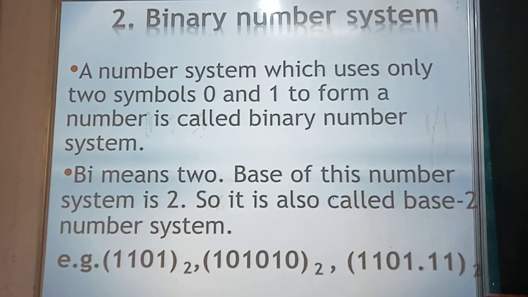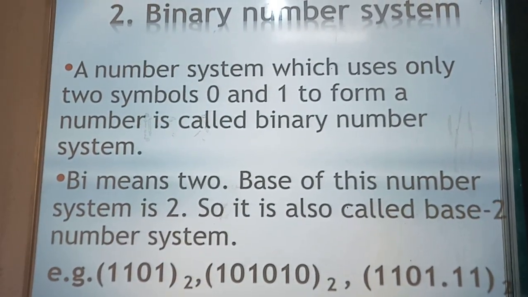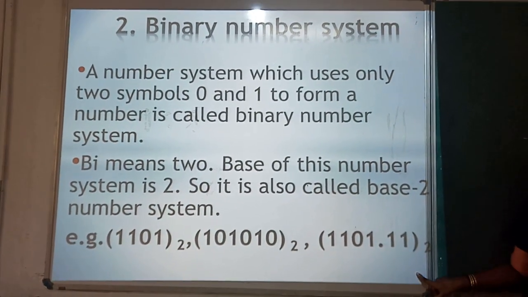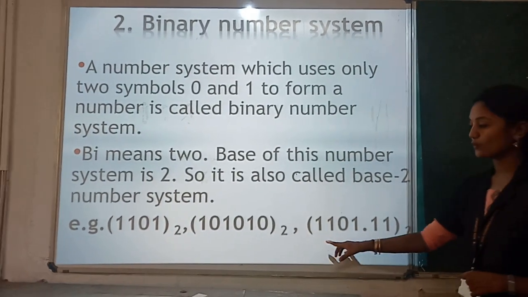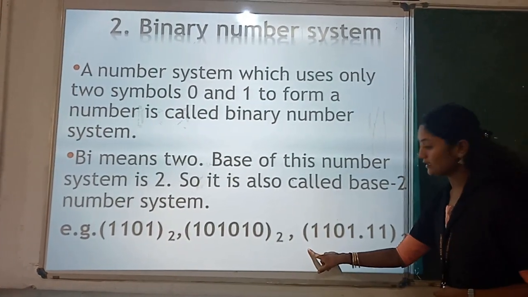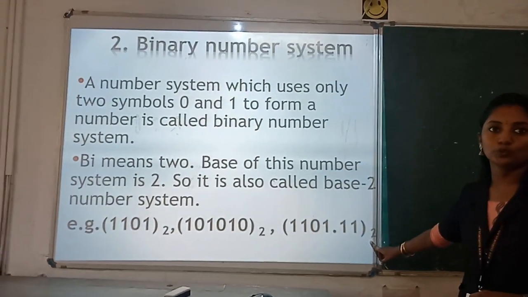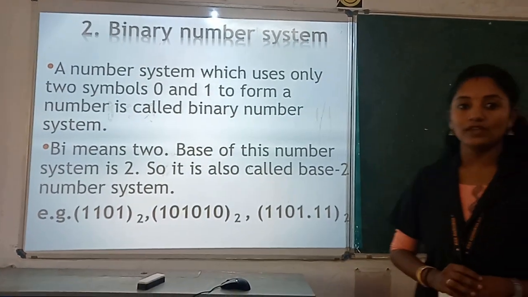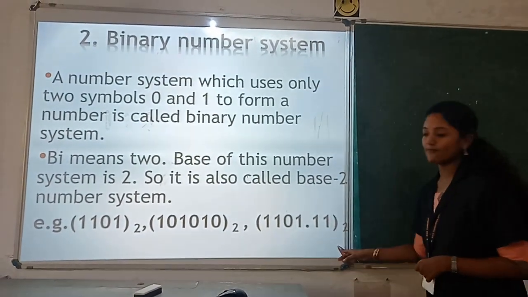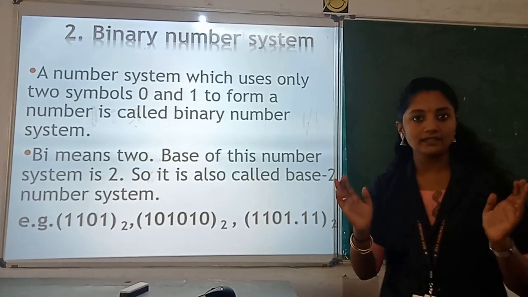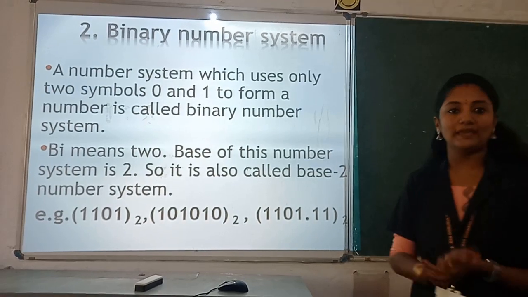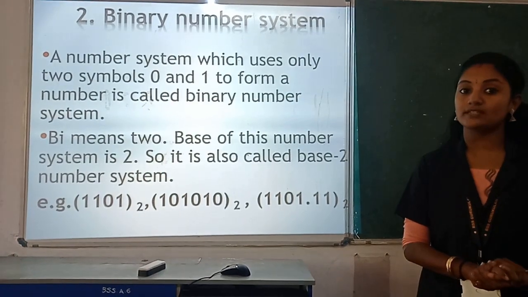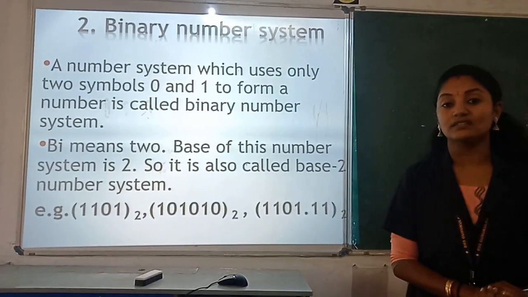So here you can see some examples, right? See, in binary number system you have to mention the number in this format. Okay, so you have to write the numbers in terms of 1 and 0. You have to keep it in a bracket, write the subscript 2, right? So in all the number systems we have to mention the number in the same format. That means the particular number in the bracket and on the subscript the base of the particular number system. But in case of decimal number system it is not necessary to mention the base.